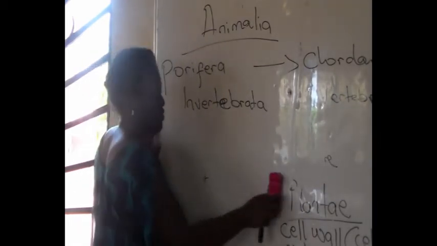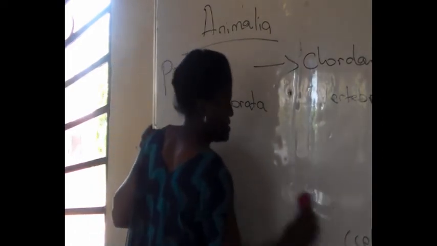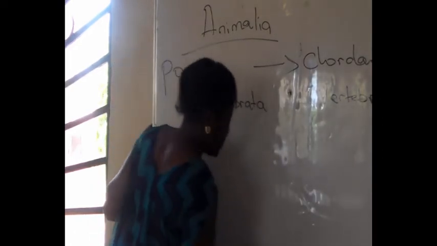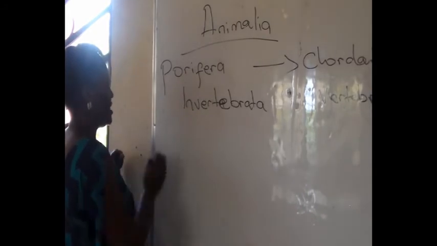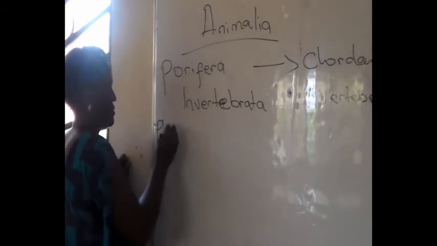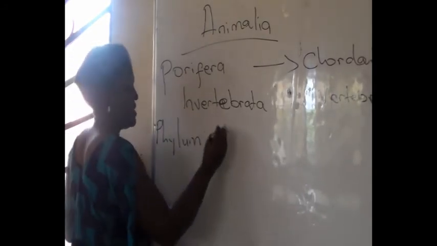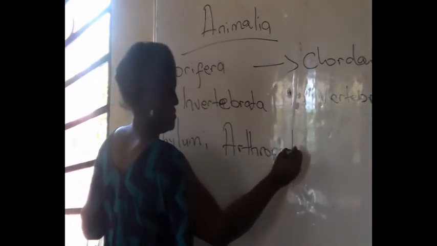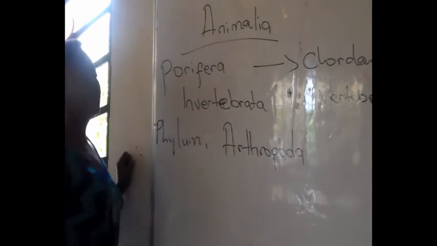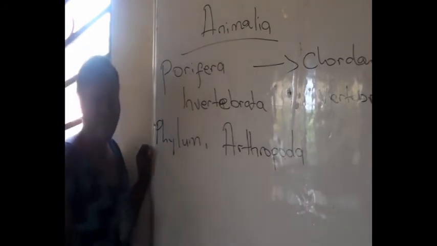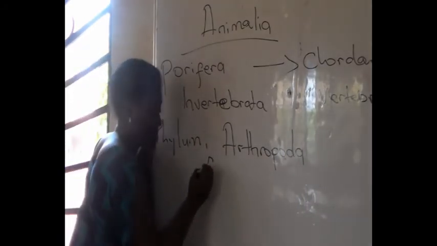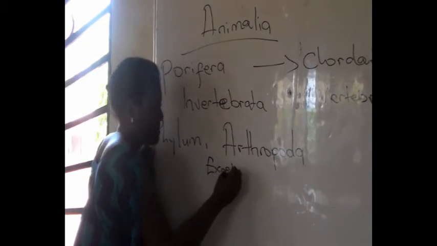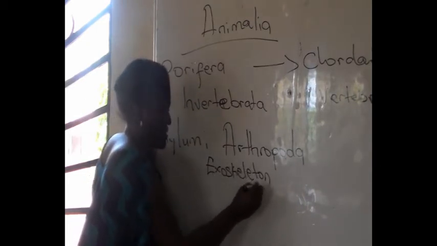What is the largest group under Invertebrata? That is the Arthropoda. That's the largest phylum. What are the characteristics of arthropods? One, arthropods are exoskeletal organisms. They have an exoskeleton. They have jointed appendages.